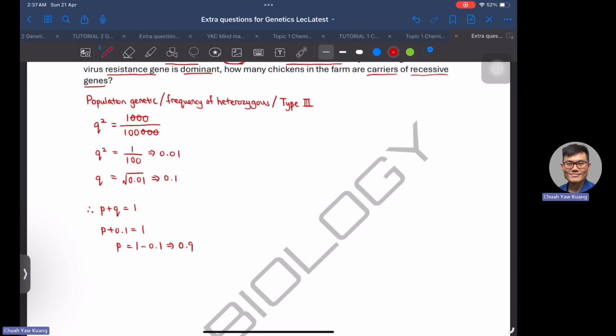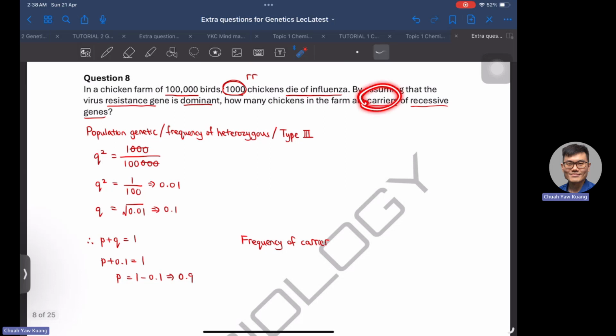As I mentioned just now, the question is asking for the frequency of the carrier. Frequency of the carrier actually means frequency of the heterozygous, because a carrier is an individual that carries the recessive allele but does not show the recessive trait, so it must be heterozygous.